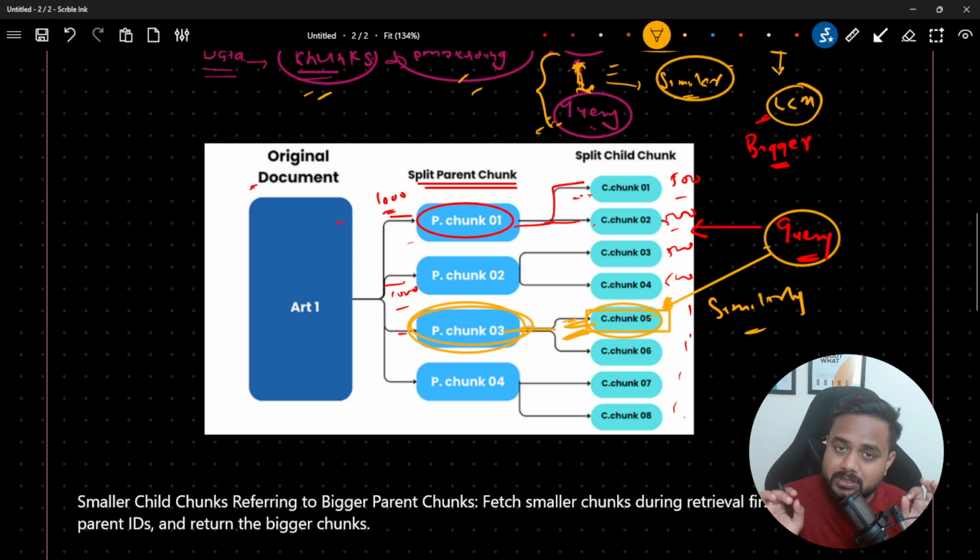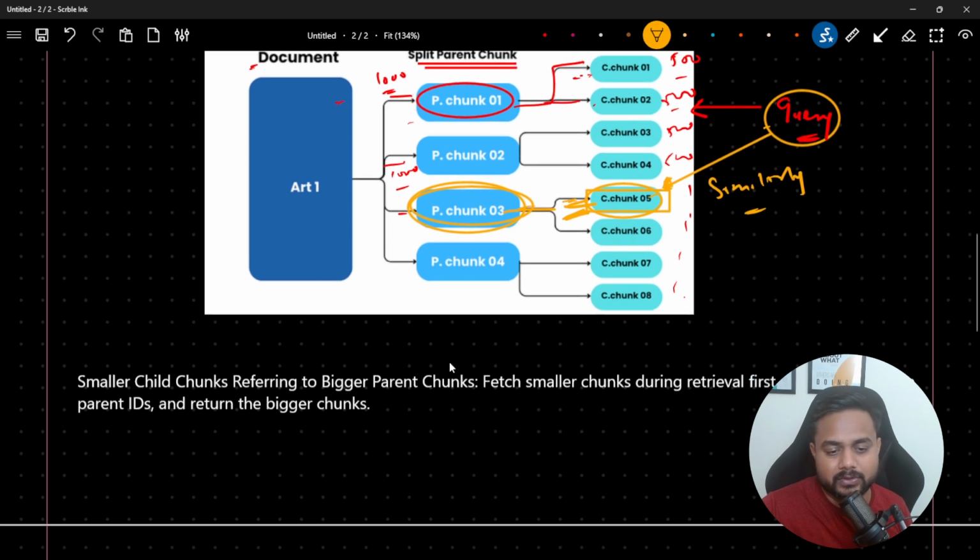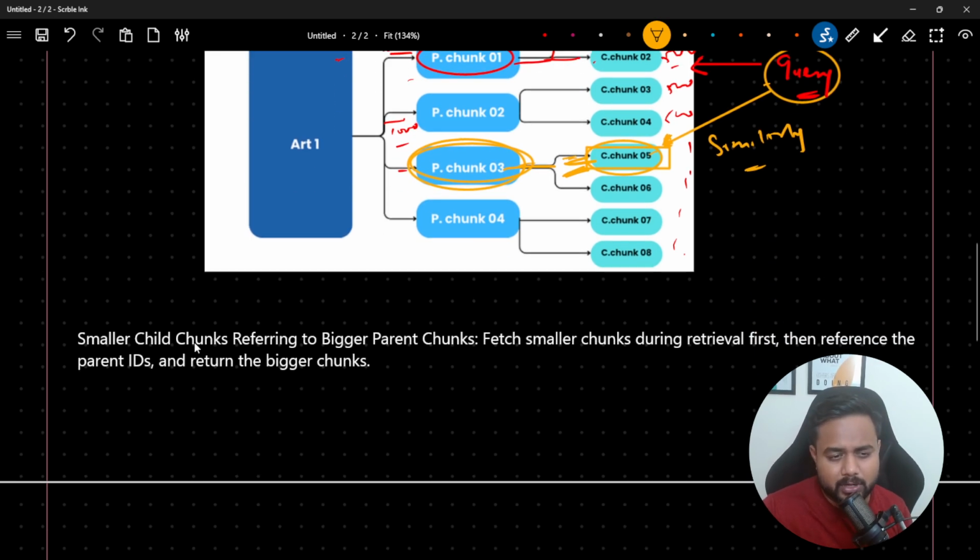So this solution is going to solve two problems. First, we retrieve the result fast. Second, we provide a larger context to my LLM model. I hope this is clear to all of you. Here I have written the same thing: a smaller child chunk referring to the bigger parent chunk. We fetch the smaller chunk first during retrieval, then reference the parent ID and return the bigger chunk.